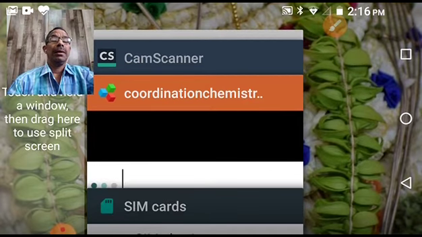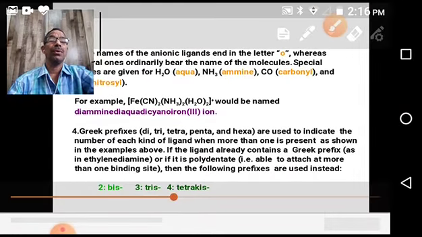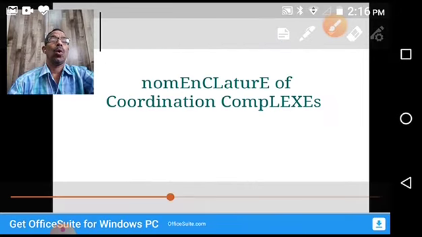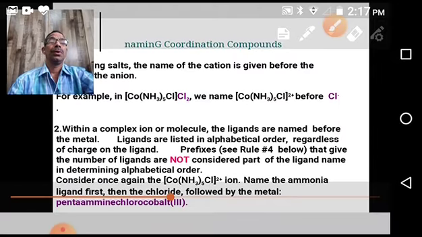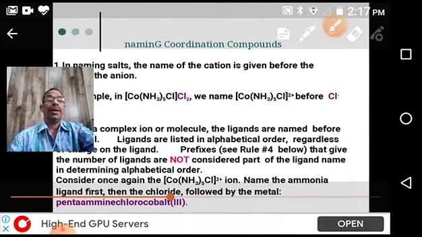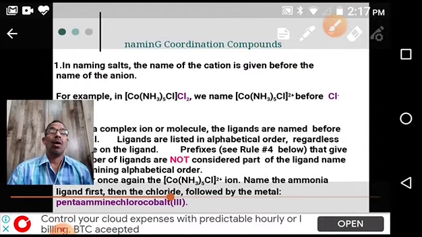In the previous class, we have discussed what coordination compounds are. Just a recap.